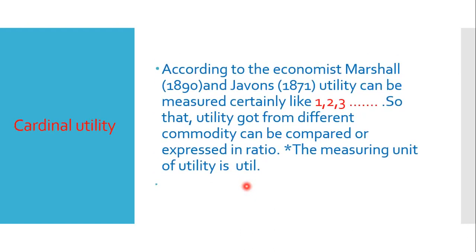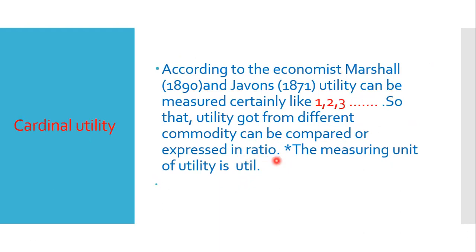What is cardinal utility? According to the economists Marshall and Jevons, utility can be measured cardinally, like 1, 2, 3, so that utility got from different commodities can be compared or expressed in ratio.